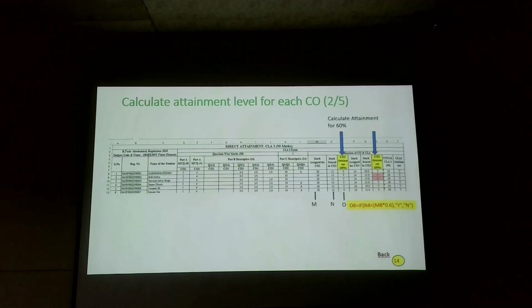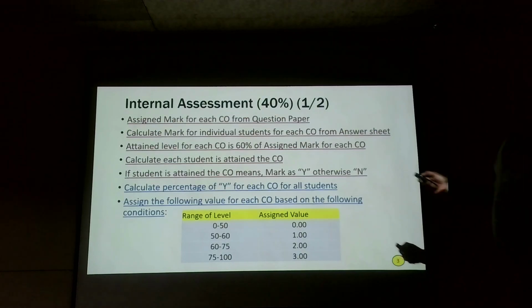So the simple rule is, whatever the mark assigned for a particular CO, total mark, and whatever the mark scored by a student, 60% of the mark is considered as attained. If he has attained more than 60%, it is attained. That's all. Okay, next.